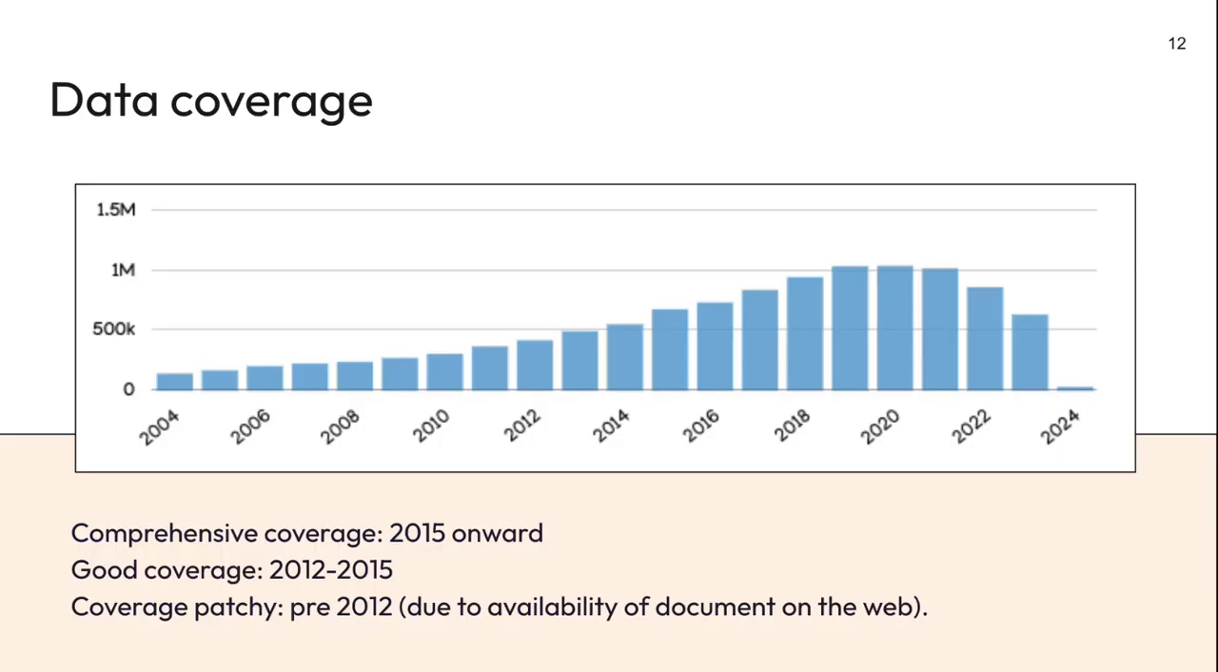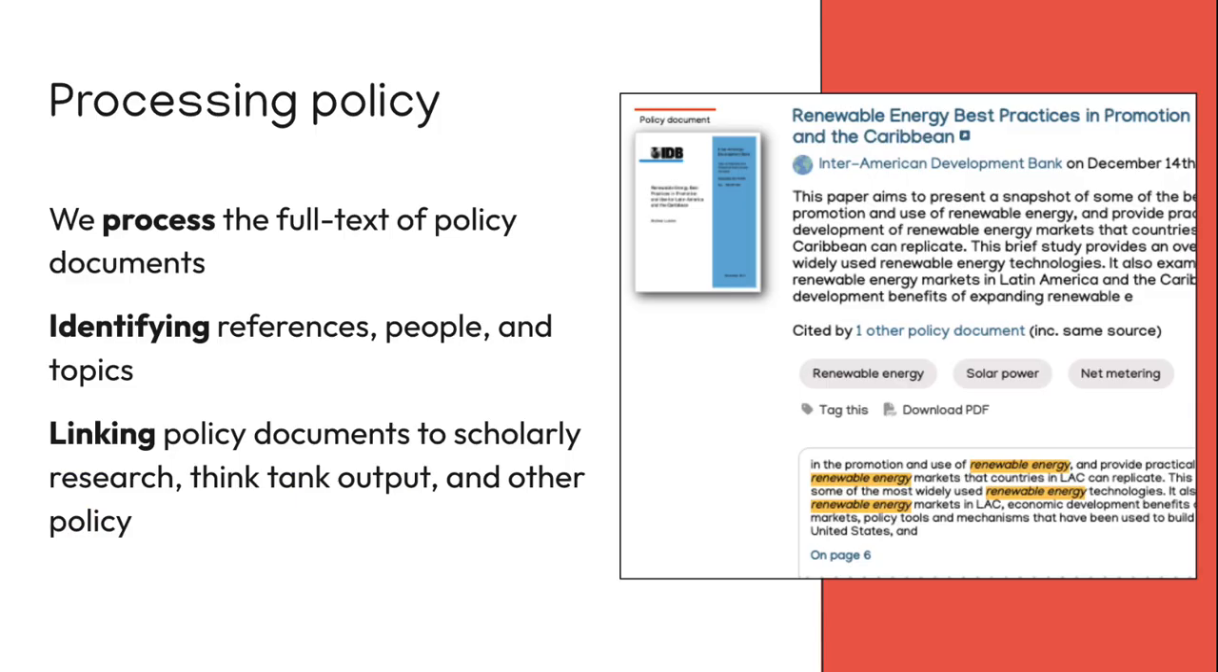In terms of data coverage, pre-2012, we consider it patchy due to the availability of documents on the web. From 2012 to 2015, our coverage is good, and from 2015 onward, we consider it comprehensive. In terms of processing the policy documents, we process the full text of the policy documents, identifying references, people and topics, and linking policy documents to scholarly research, think tank output, and other policy.